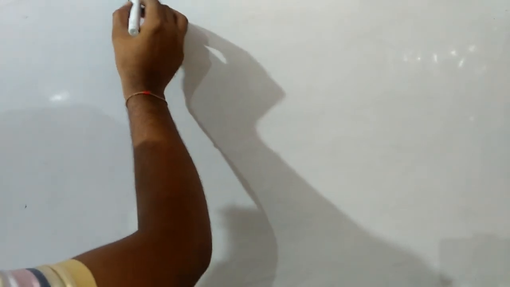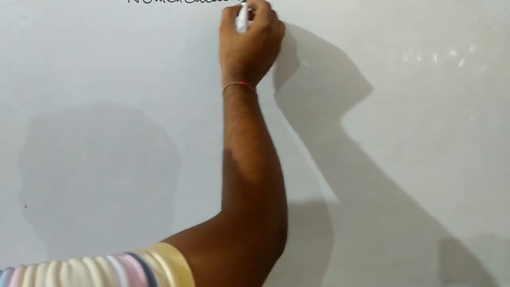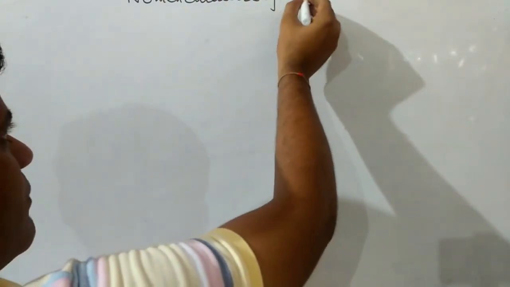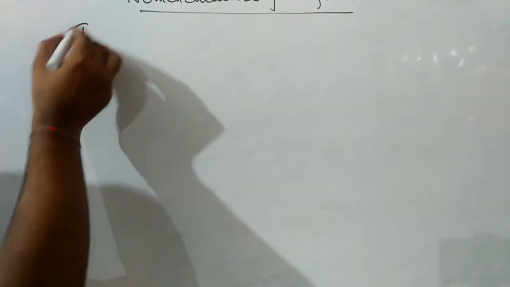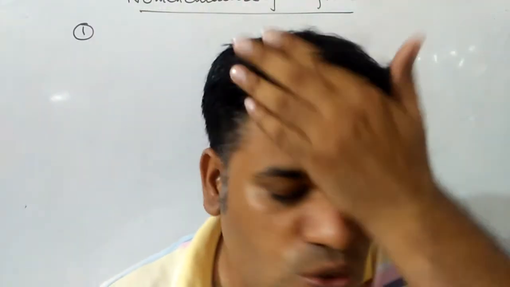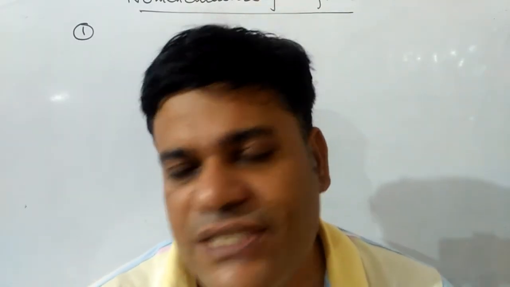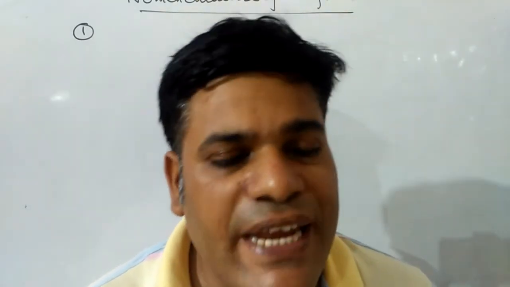Now we are going to discuss a very important topic which may be asked in your competitive exams as well as board exams, and that topic is nomenclature of the complexes. A very, very important topic. The following rules are used to write down the name of a complex. The first rule is: name the cation of the ionic sphere if present. If any cation is there in the ionic sphere, then name that.